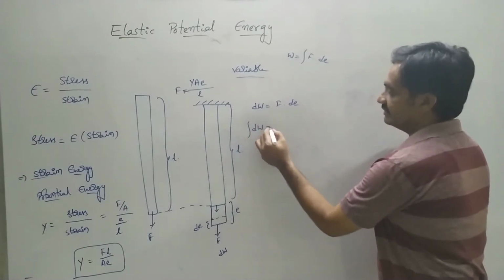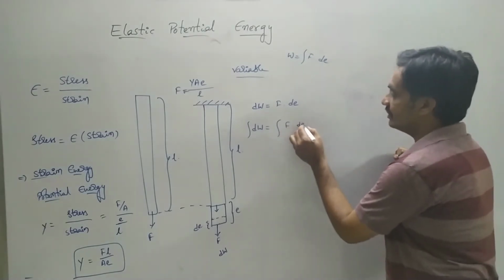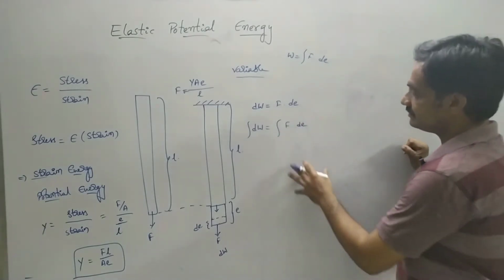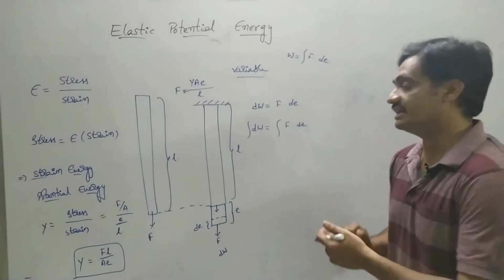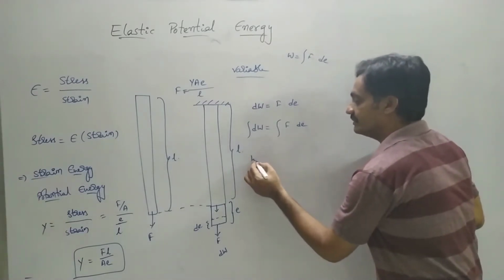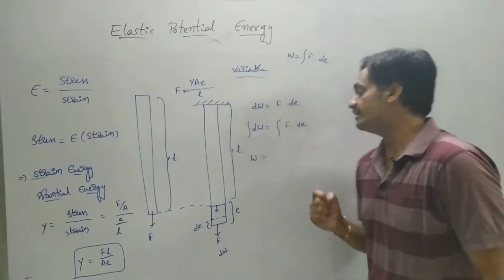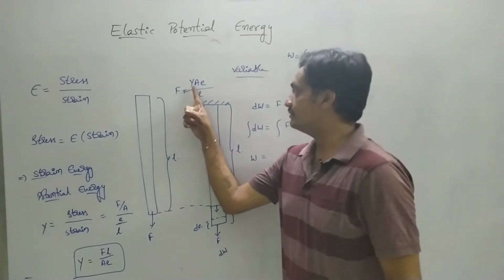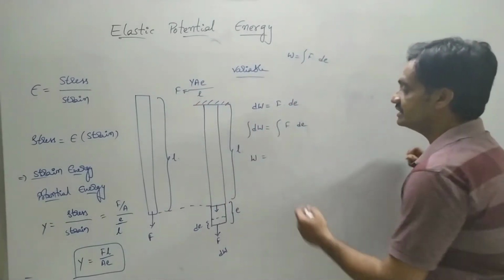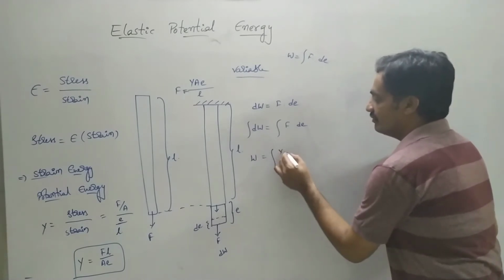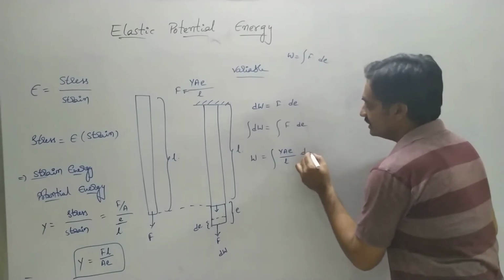Integration of dW equals integration of F dot dE. Integration of dW is nothing but W, the net work done in order to extend the wire by E, where F equals Y A E by L. So in the place of F, we are going to substitute this expression: Y A E by L into dE.